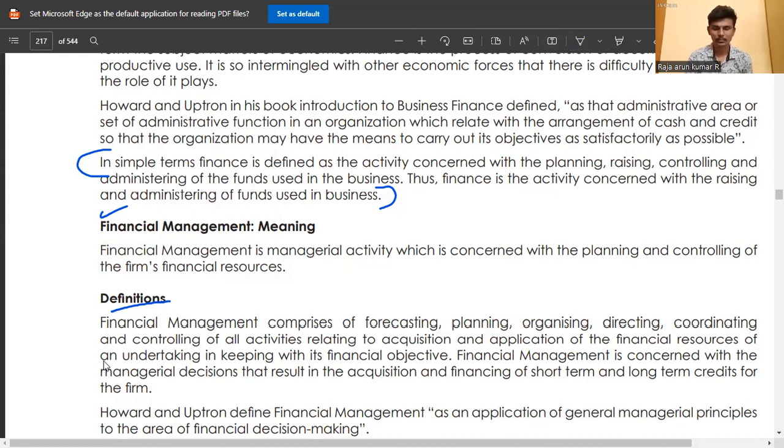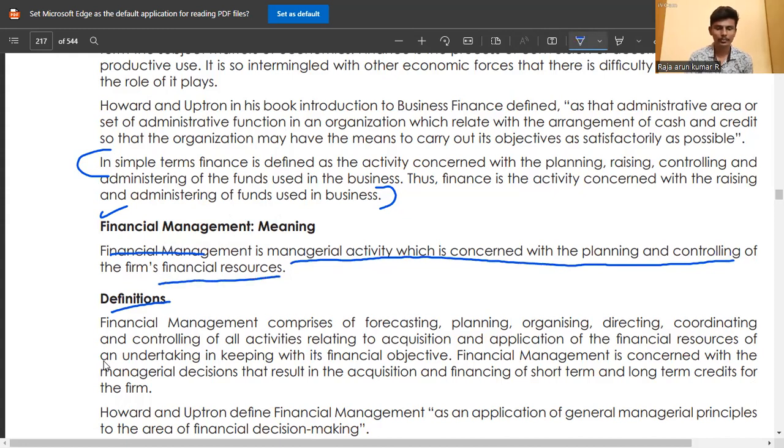Financial management is a managerial activity which is concerned with the planning and controlling of the firm's financial resources. Here some definitions are given in the books. You just go through them.